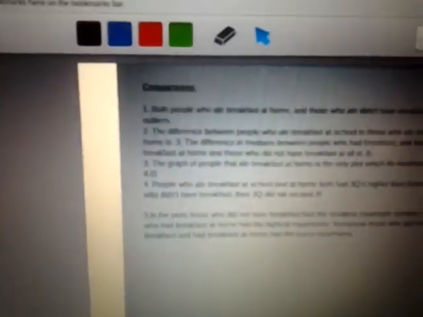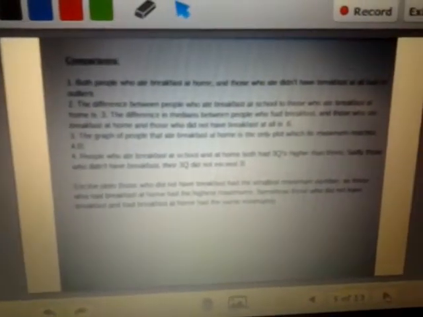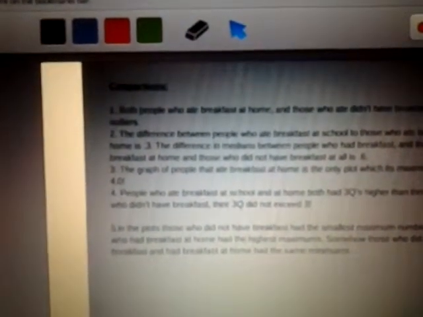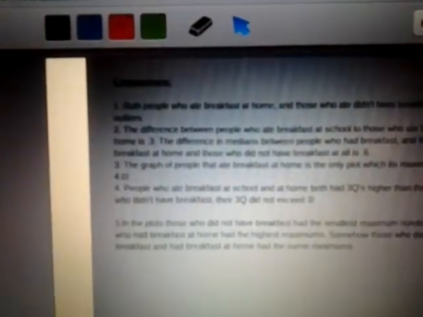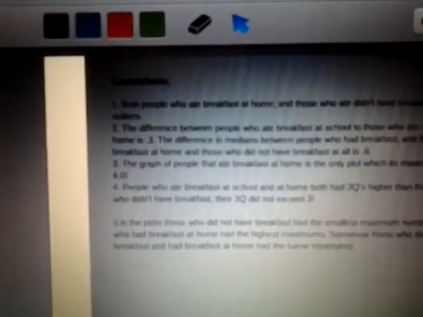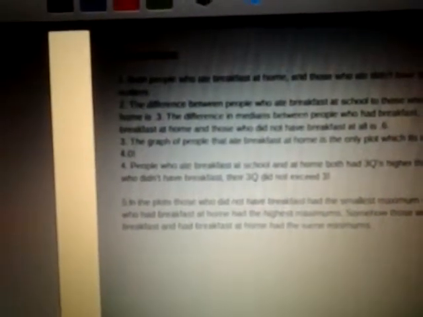Then I did my 5 comparisons, and this is what they were. Both people who ate breakfast at home and who didn't have breakfast at all had no outliers. Then number 2, the difference between people who ate breakfast at school and those who ate breakfast at home is 0.3. The difference in medians between people who had breakfast and those who ate breakfast at home, the difference was 0.6. The graph of people that ate breakfast at home is the only plot which reaches a maximum of 4. So that means that's the only graph where the GPA reaches 4.0.